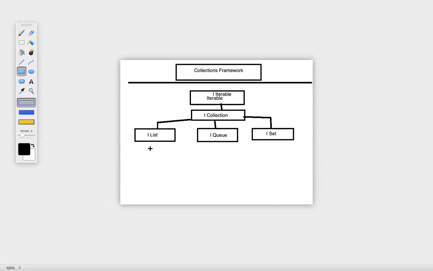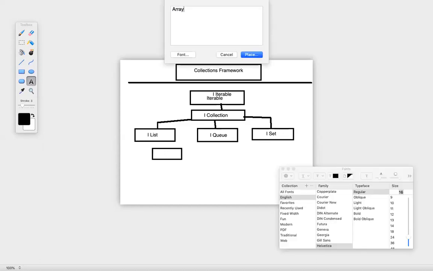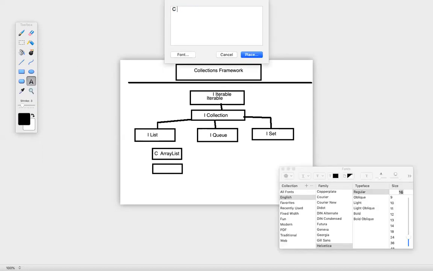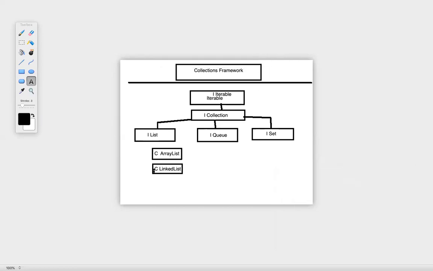So let's say we have one class over here. This particular class name is ArrayList. Just for the sake of simplicity, I'll write C ArrayList. Then we have LinkedList. In a similar pattern, I'll say C space LinkedList. LinkedList is also a class.